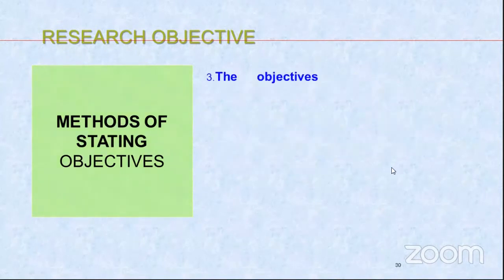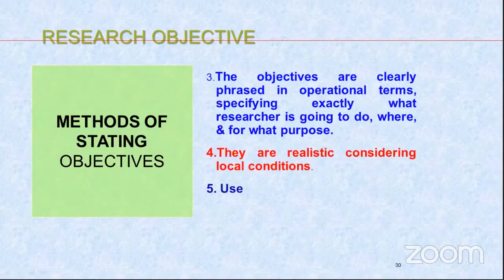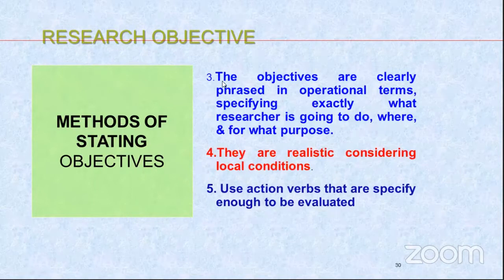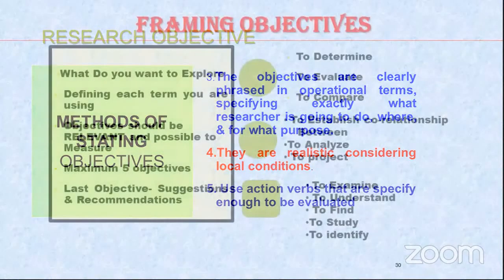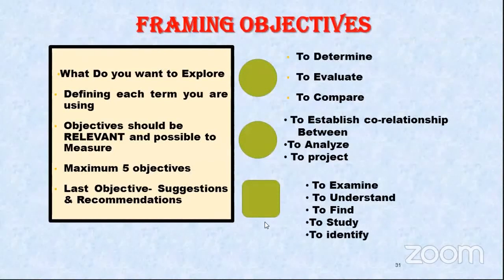Now, how are the objectives to be framed and what kind of action verbs specifically should be used for framing the objectives? The objectives are clearly phrased in operational terms, specifying exactly what the researcher is going to do, where and for what purpose. They are realistic considering local conditions, and use action verbs that are specific enough to be evaluated. Now, what are these action verbs? Whenever you are defining an objective, here on the left-hand side you see what you want to explore. You have to define each term